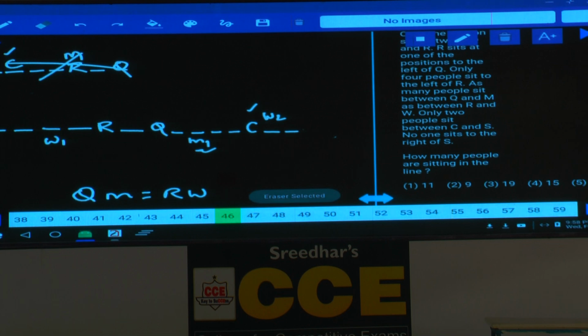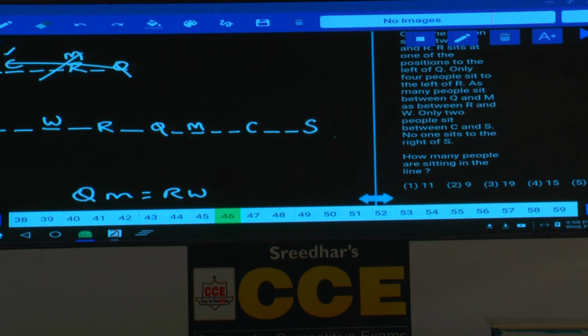Are you following this one or not? Hence S must be here. As there is no person to the right hand side of S, S will be here. 2 persons between S, hence W1 and M1. Now M2 is ruled out. As M2 is ruled out, W2 is also ruled out. That means that case is completely ruled out. Now we are left with M being here only, in between Q and M. In between Q and M there is one person, hence in between R and W there must be exactly one person. Clear now?